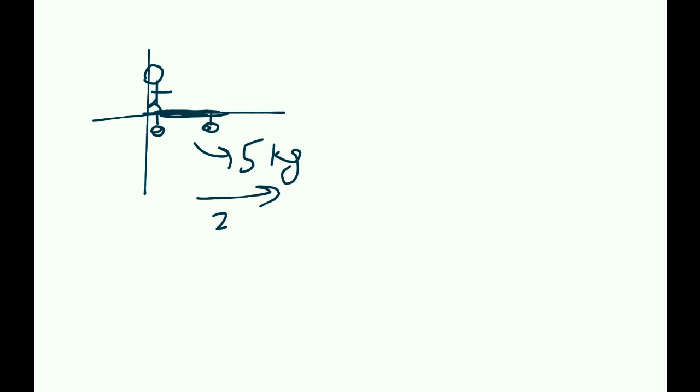Okay, let's say the same trolley situation again. There's a boy at the origin. Let's say the mass of the trolley is 5 kgs, and it's moving with a velocity, say, 50 meters per second. And the mass of this boy is, say, 25 kgs.